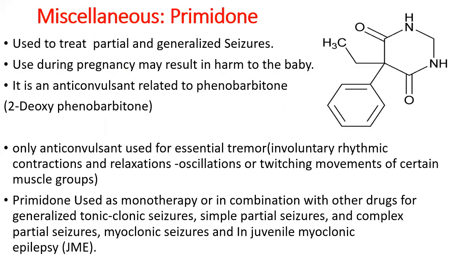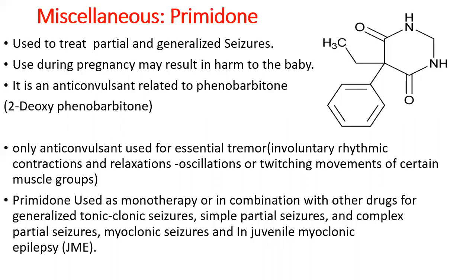Now the next class, that is the miscellaneous compounds. So we have discussed the different classes like barbiturates, benzodiazepines, hydantoins, succinimides, oxazolidinediones, etc. Then there are also certain other drugs which can be used in the treatment of epilepsy.